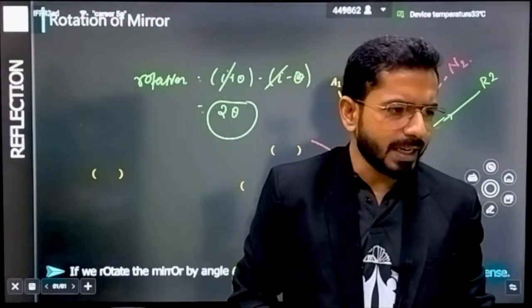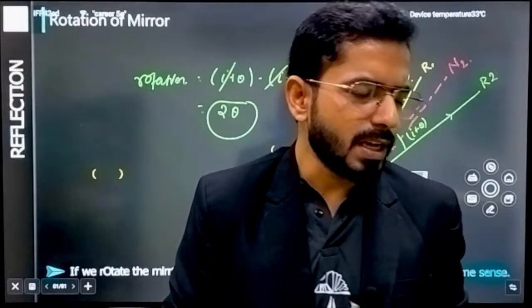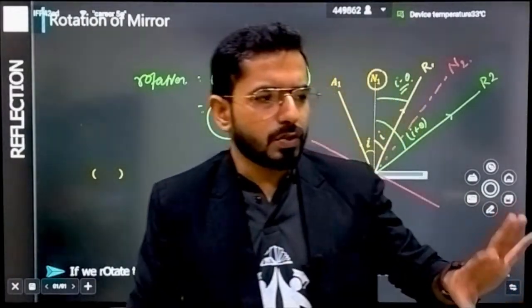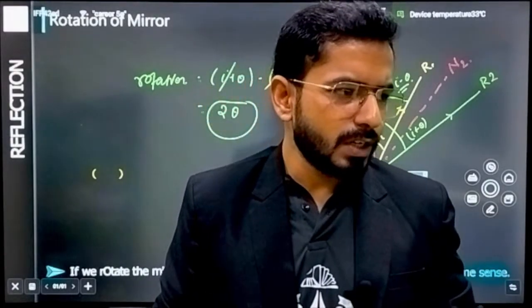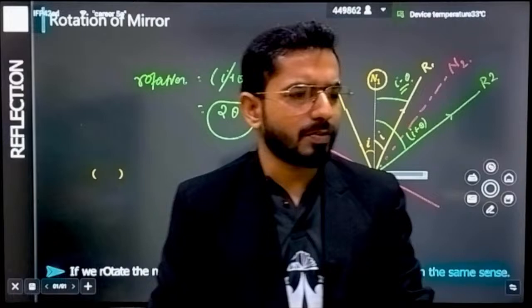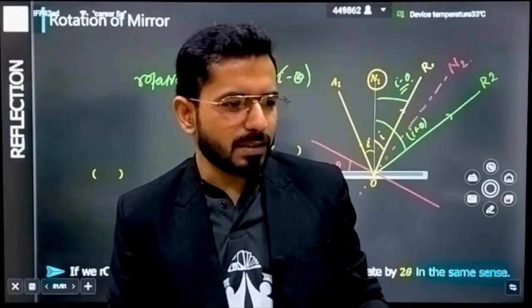CBSE always attaches derivations to questions for 12 boards. So if there is a 5 marks question in CBSE boards, they will attach 2 or 3 marks with derivation, and then they will attach 2 marks of numericals. So this way you can expect the pattern these days.